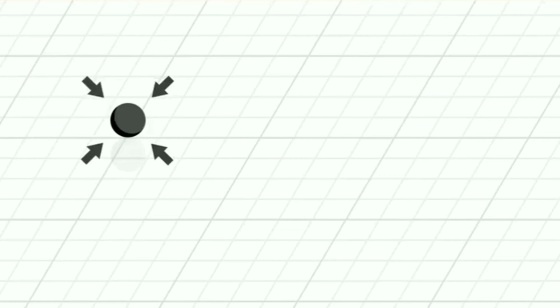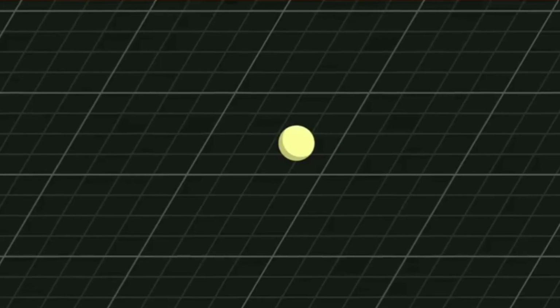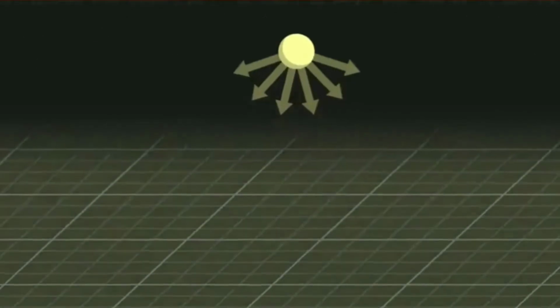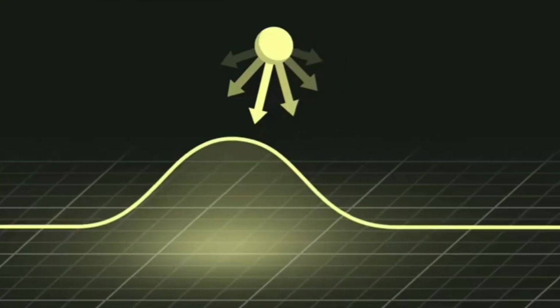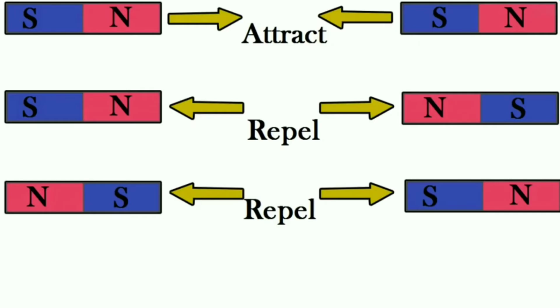Suppose there is an object which has a definite position. But at the microscopic scale, a particle doesn't really have a position. Its presence is distributed throughout space with more or less probability. This description of particles as waves of probability is called quantum mechanics. Quantum mechanics allows us to describe the evolution of a particle over time.